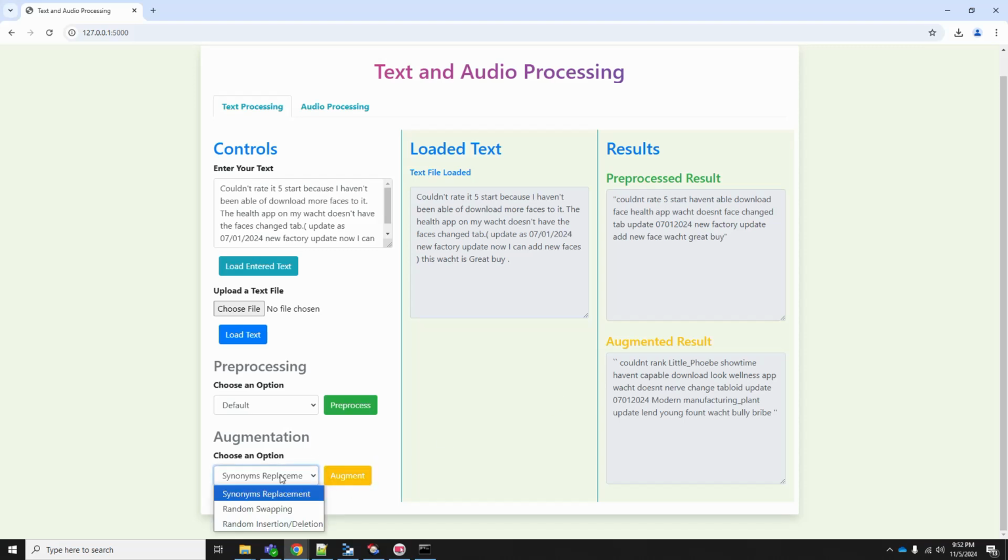The other one is random swapping. When we do a random swapping, the words in that particular sentence are swapped here and there randomly, so that it will not have any meaningful sense to us, but to the machine it would make sense. So this is with respect to text processing.